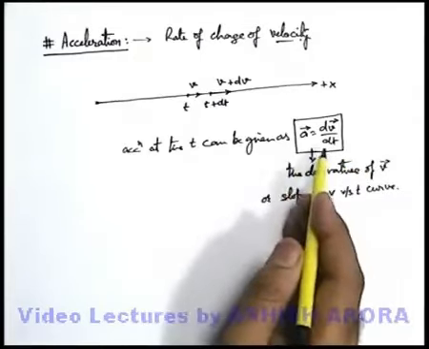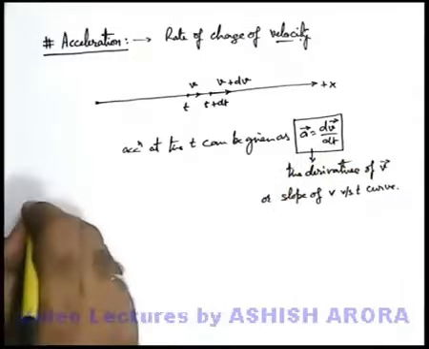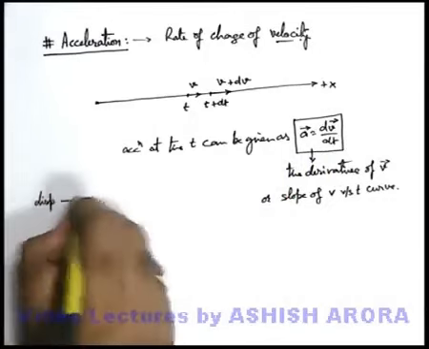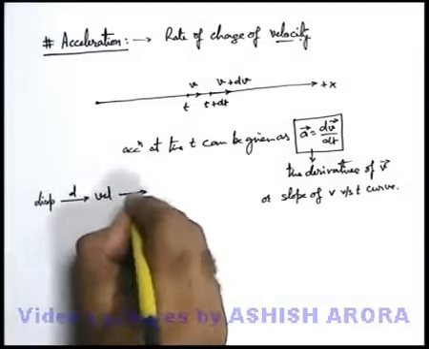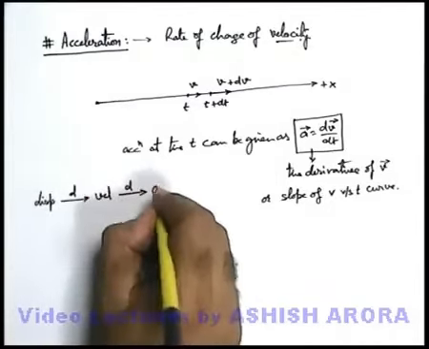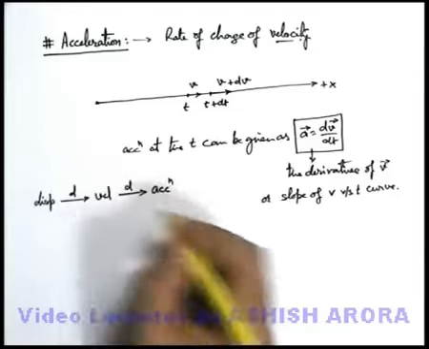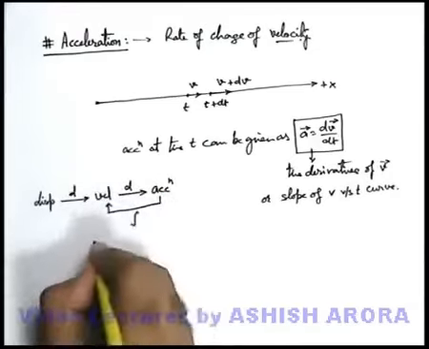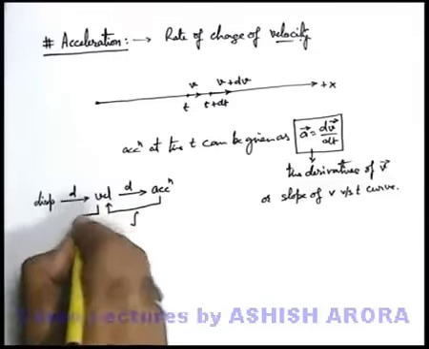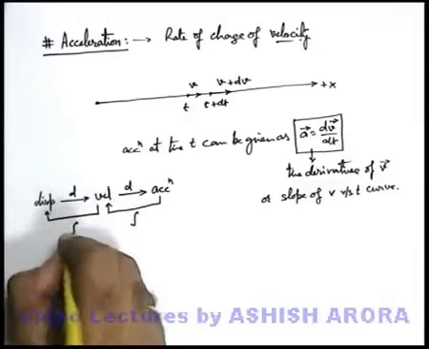From here we can also analyze one thing. As we have studied, if we differentiate displacement we get velocity, and if we differentiate velocity with respect to time we get acceleration. And vice versa is also true. When acceleration is integrated we get velocity, and when velocity is integrated we get displacement.